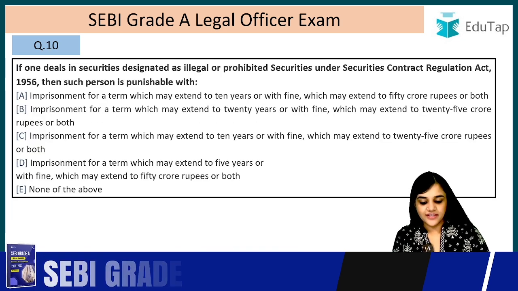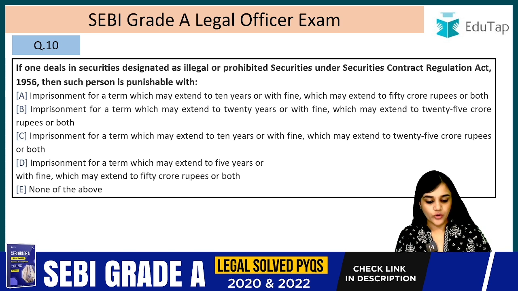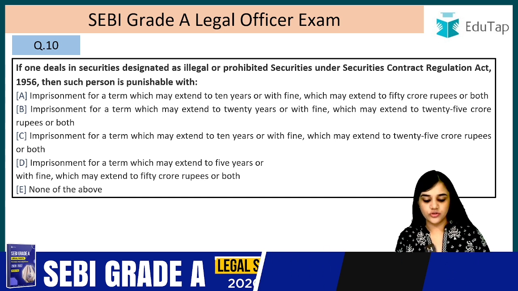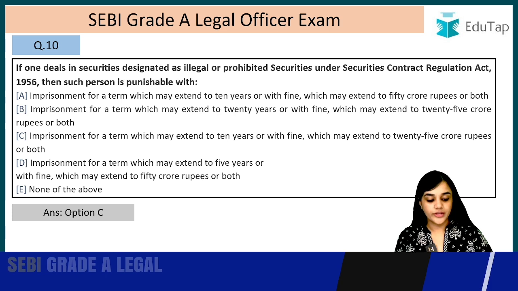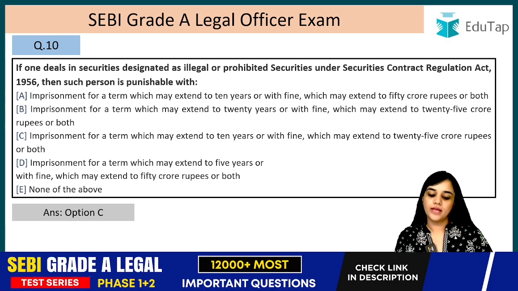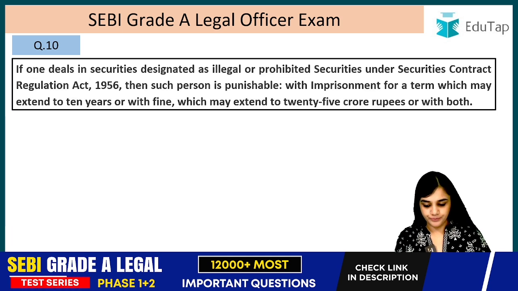If one deals in securities designated as illegal or prohibited securities under Securities Contract Regulation Act 1956, then such person is punishable with. Answer is option C, imprisonment for a term which may extend to 10 years or with fine which may extend to 25 crore rupees or both. Either only imprisonment or only fine or both, right?